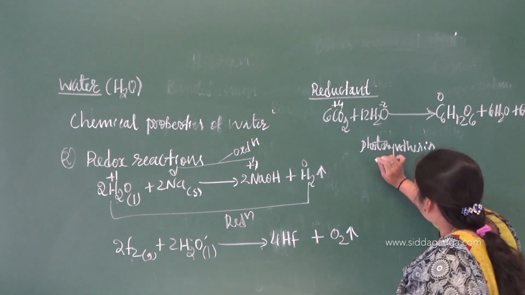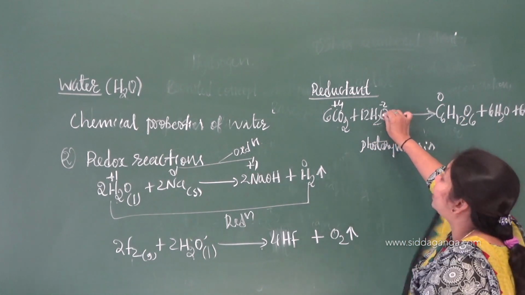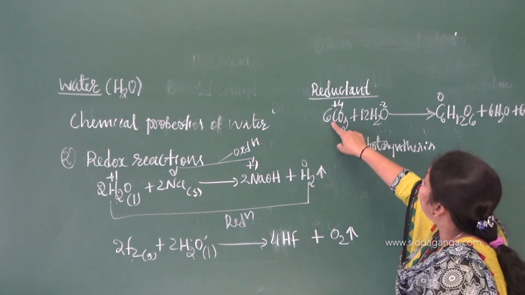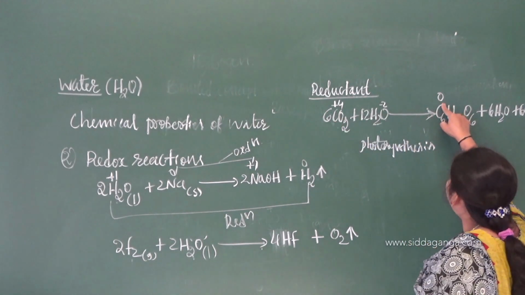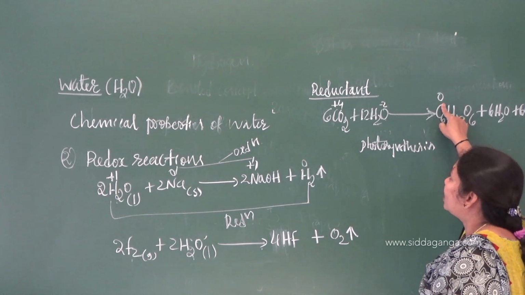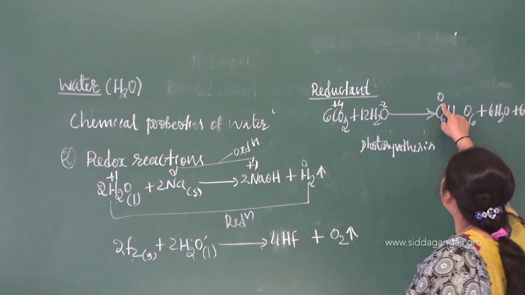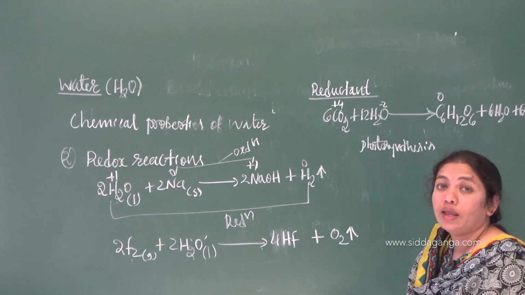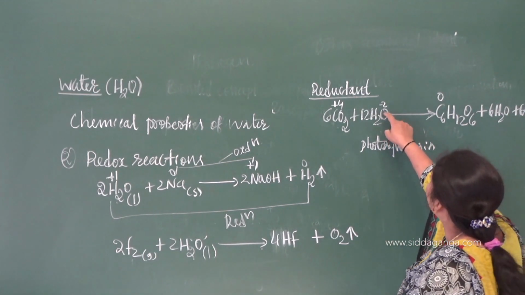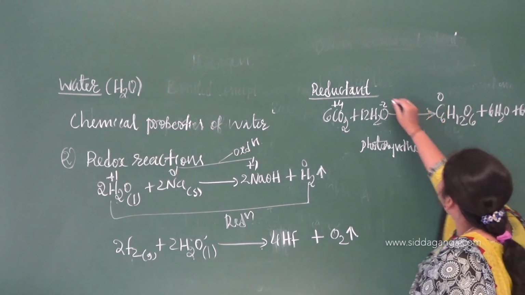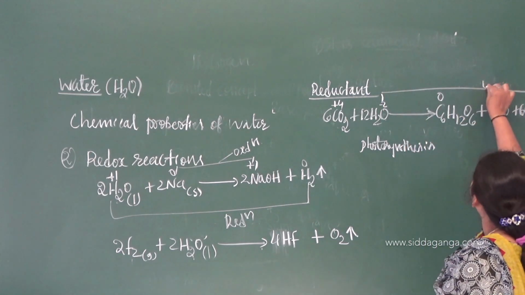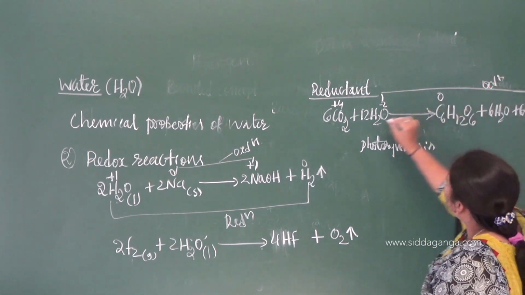So water is acting as a reductant, that means it reduces others. So +4 has become, oxidation number has become to what, 0. Here the oxidation number has increased, -2 to 0. -2 is lesser, 0 is bigger. What do we call this one? This one as oxidation.